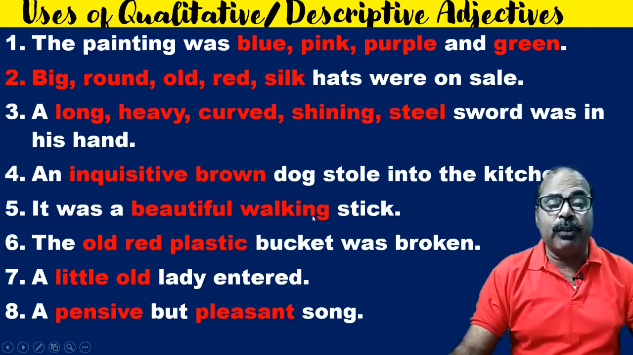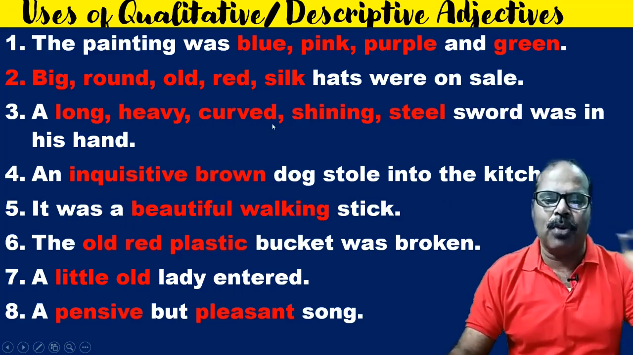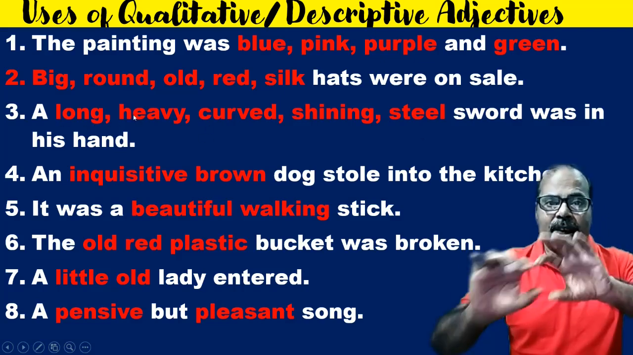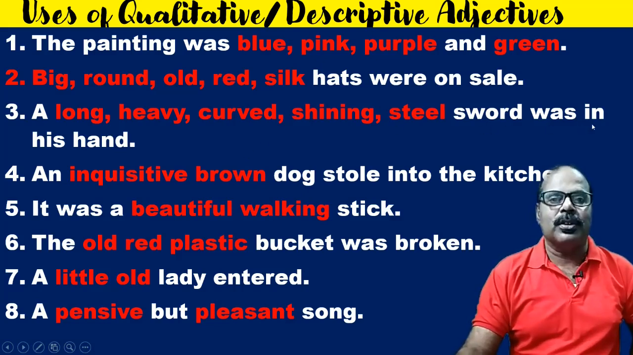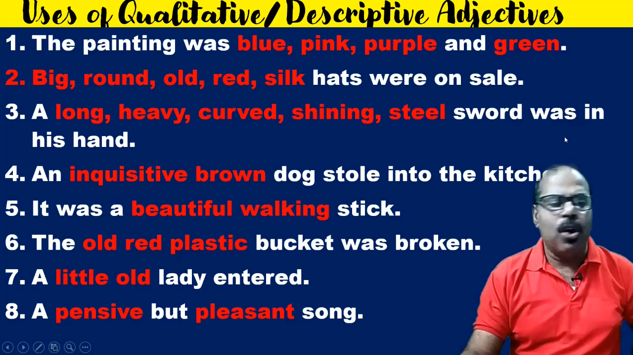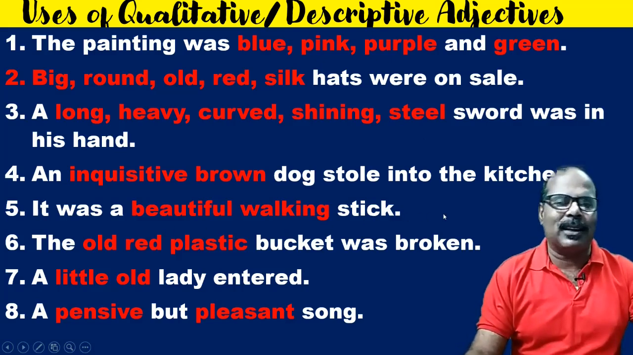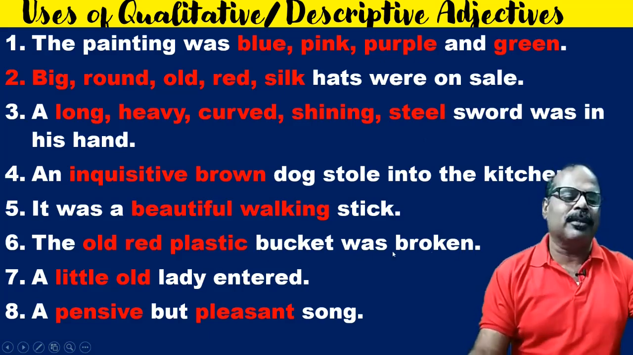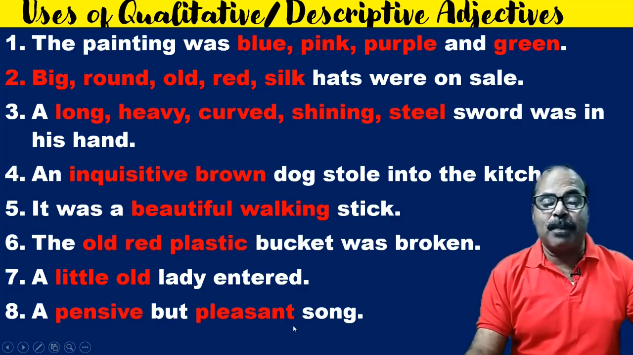It was a beautiful walking stick. Oh, sorry. This one should be C-U-R-V-E-D, curved, because it is shape. A long, heavy, curved, shining steel sword was in his hand. An inquisitive brown dog stole into the kitchen. It was a beautiful walking stick. The old red plastic bucket was broken. A little old lady entered. A pensive but pleasant song.